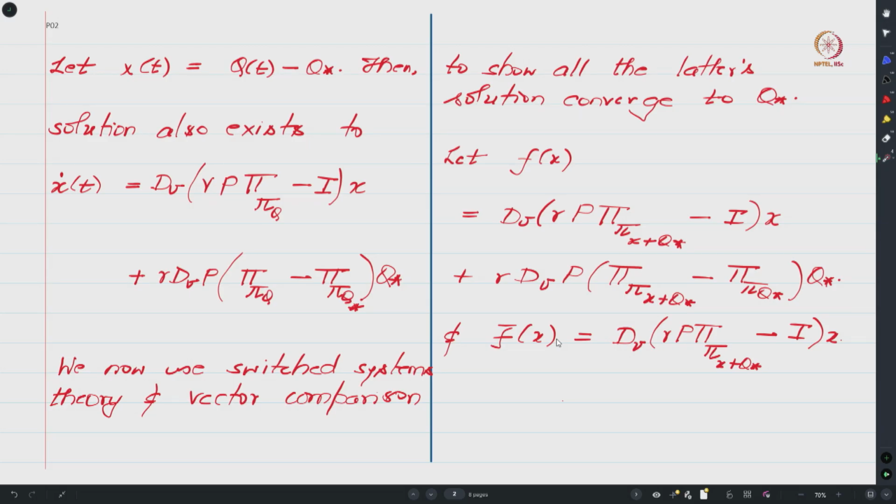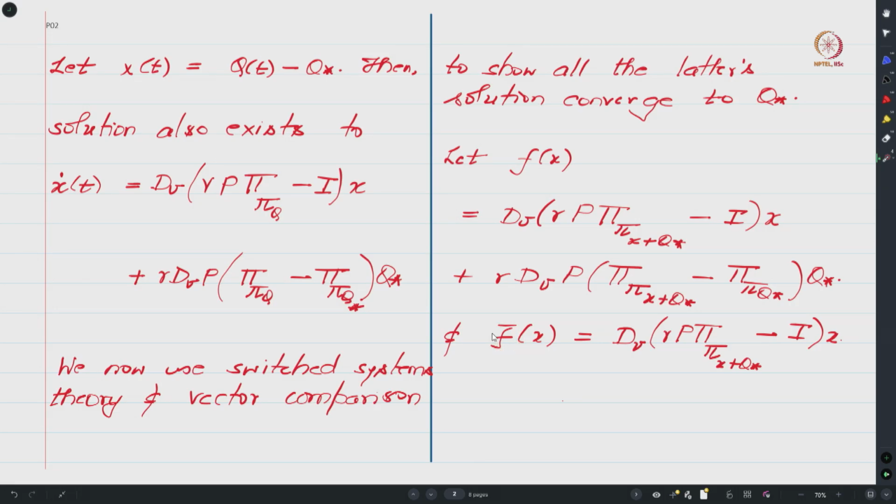Now we would like to see if we can say something similar for the solution trajectories of the ODE where the driving function is f, and in order to be able to show that, we want to make use of the monotone vector comparison principle, and for that we need that f be less than f bar, which we have already shown.